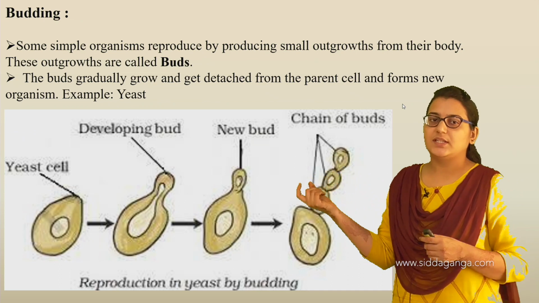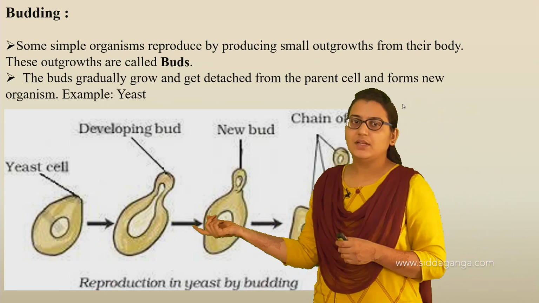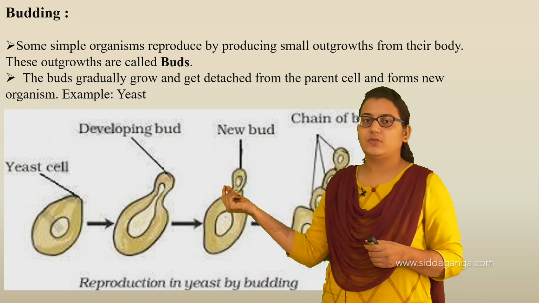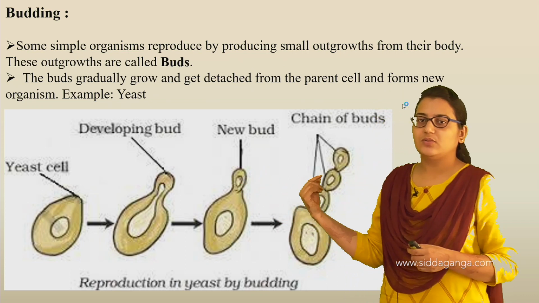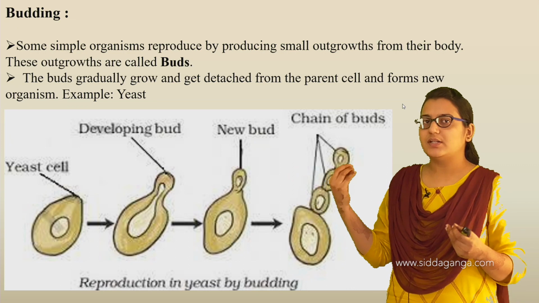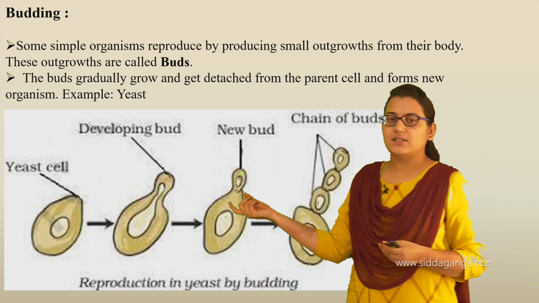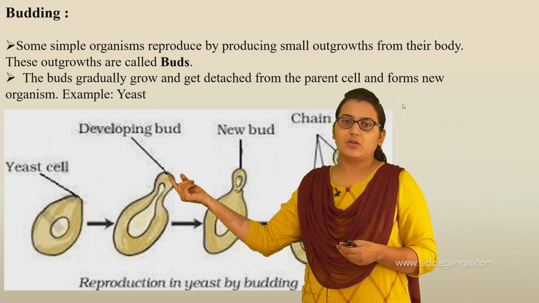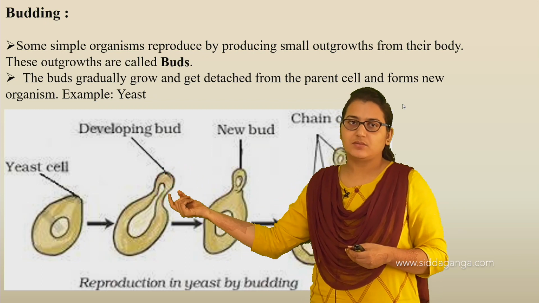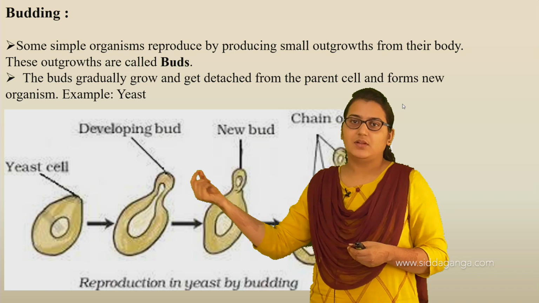Here is the yeast cell, here the bud develops, there is a formation of a new bud, and again it keeps on growing. So this is budding. Budding is where buds grow. This is nothing but the bud, a small bud structure. The simple outgrowths, right?